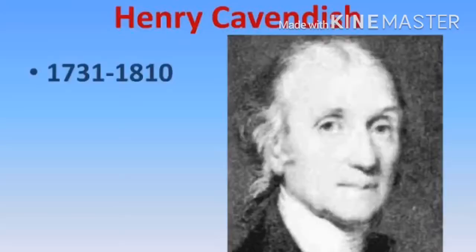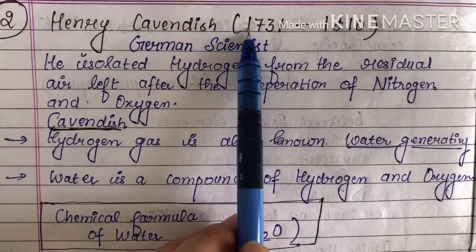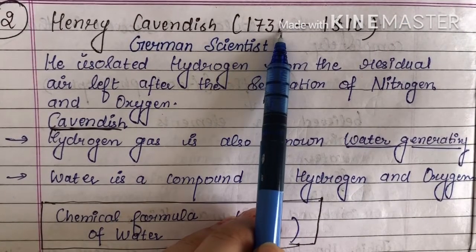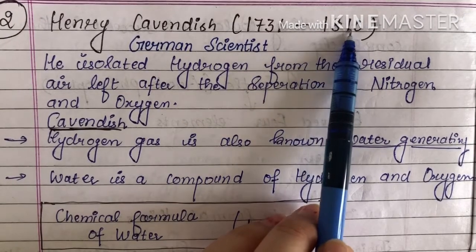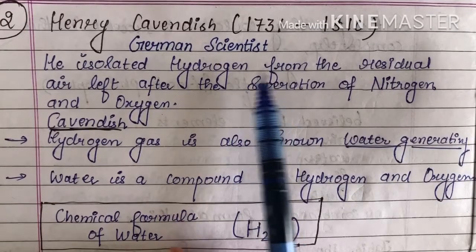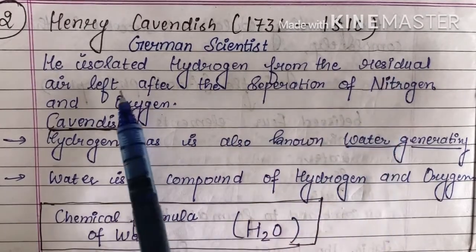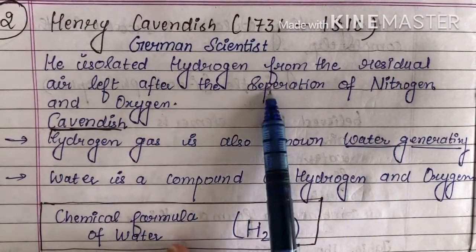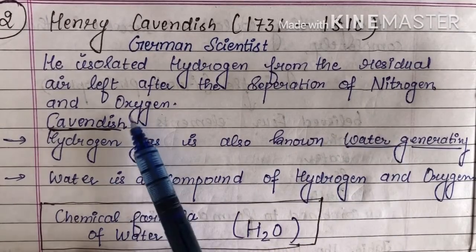The next one is Henry Cavendish. He was a German scientist, and his time period is 1731 to 1810. He isolated hydrogen from the residual air left after the separation of nitrogen and oxygen.